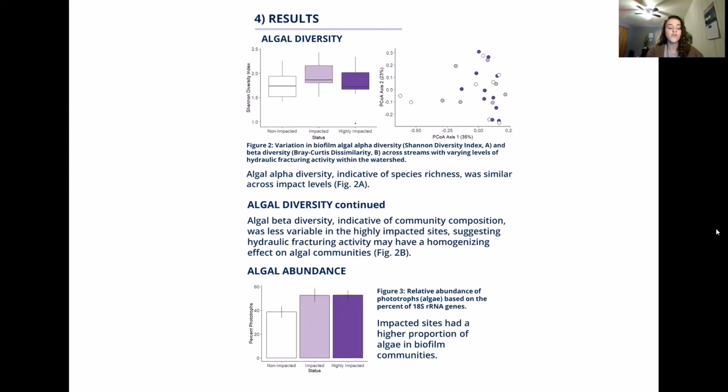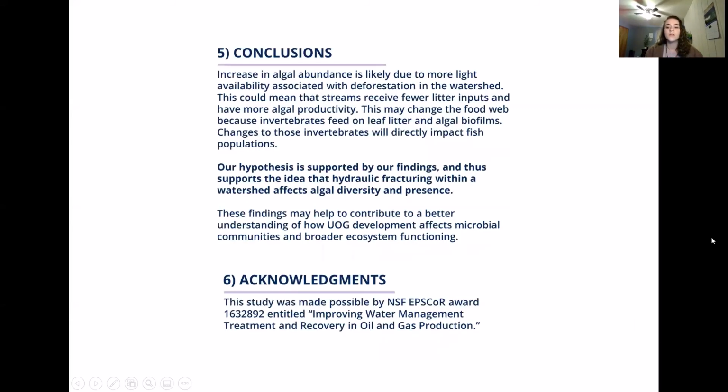So in terms of algal abundance, we determined this through the relative abundance of photoautotrophs, or algae, based on the percent of the algae in the 18S rRNA genes. So we found that impacted sites had a higher proportion of algae in biofilm communities. So we interpret this to mean that the increase in algal abundance is most likely due to more light availability associated with deforestation in the watershed.